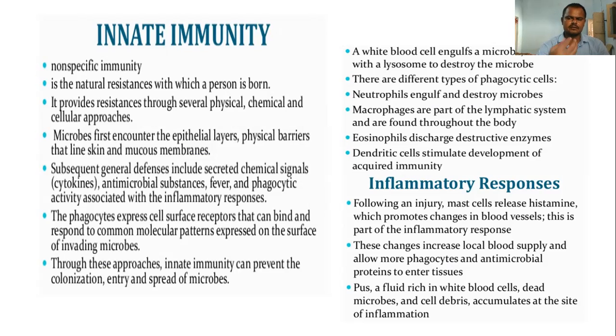When an invader enters, phagocytes immediately come and attack the foreign body, binding the receptors that exist on the foreign particle. So these innate immunity operators can immediately prevent the colonization, entry, and spread of microbes inside the body. That is what happens in innate immunity.